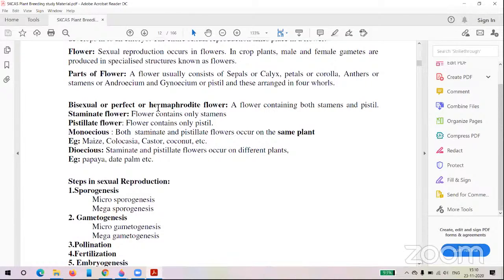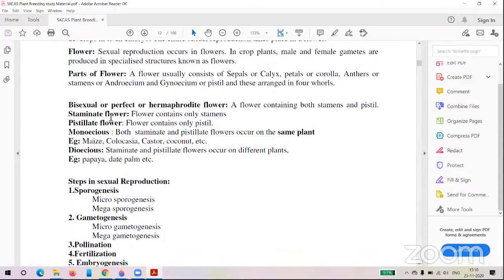In this type of flower, each flower has the male and female organs, that means anthers and stigma, stamens and corolla.